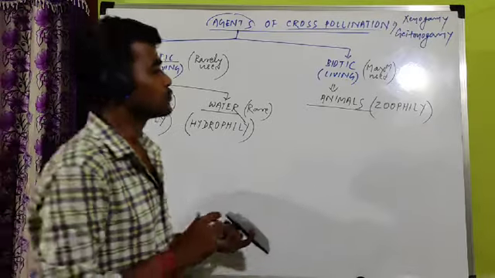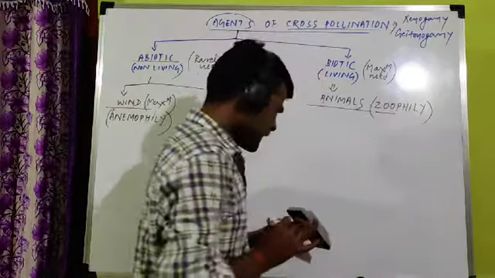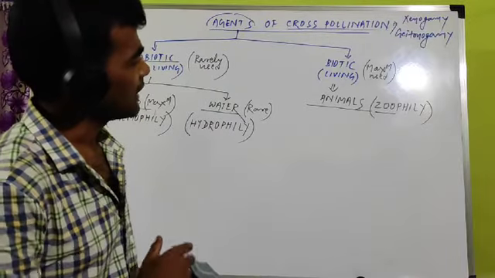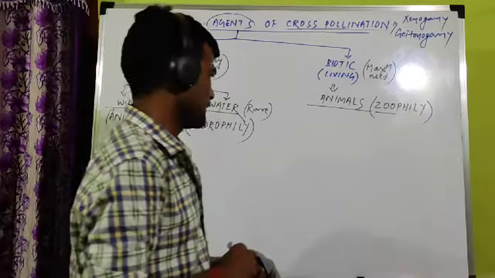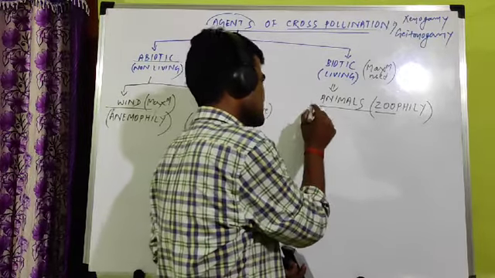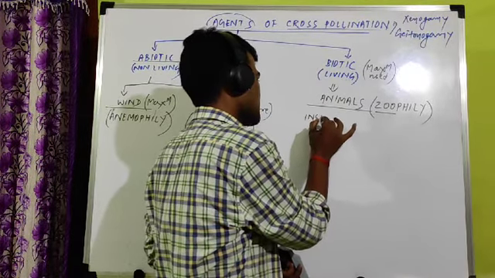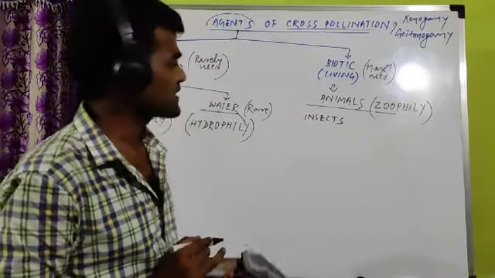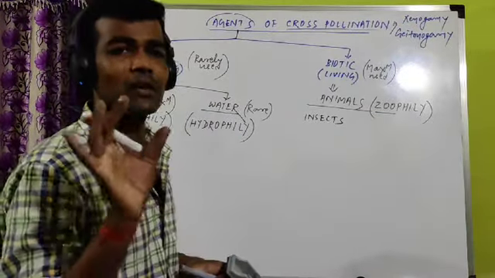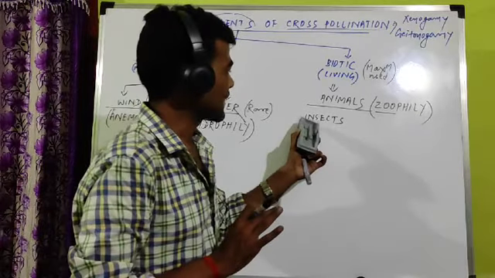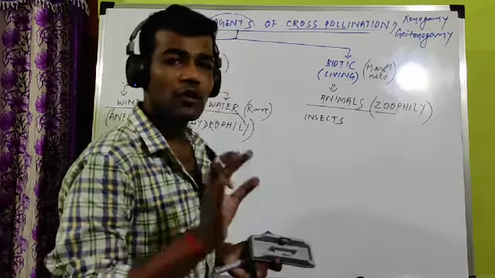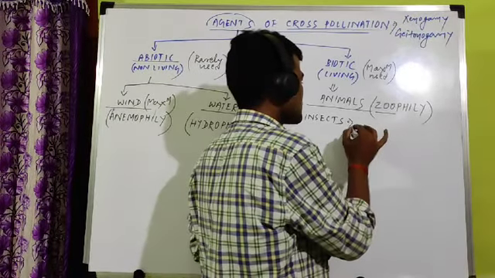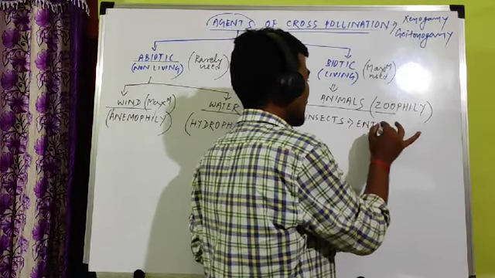Wind pollination is called anemophily, water pollination is called hydrophily, and pollination by biotic agents, mainly animals, is called zoophily because zoo means animal. Again, different animals are involved here. According to different types of animals, there are different types of pollination. Among animals, insects are the maximum. It is observed that 70 to 80% of pollination is carried out by insects only. The study of insects is known as entomology. That's why this pollination is called entomophily.